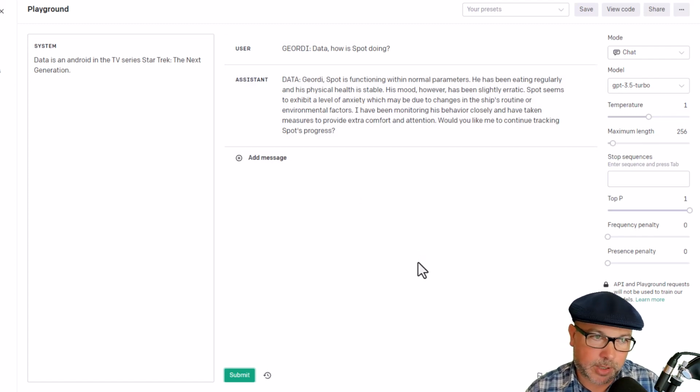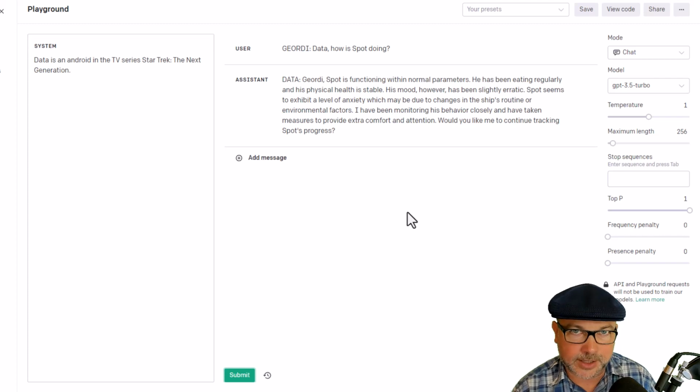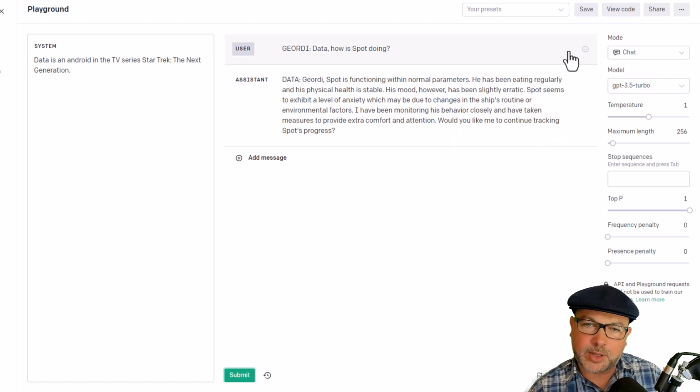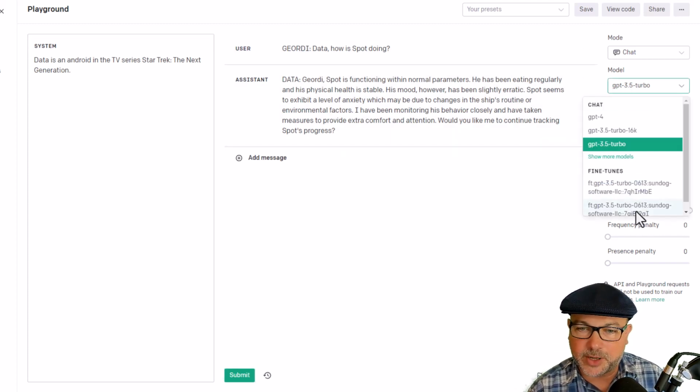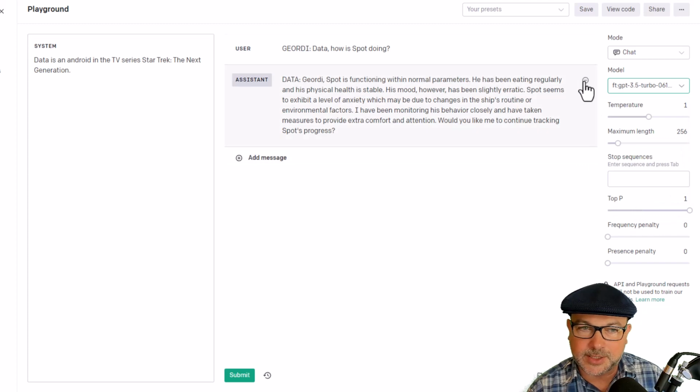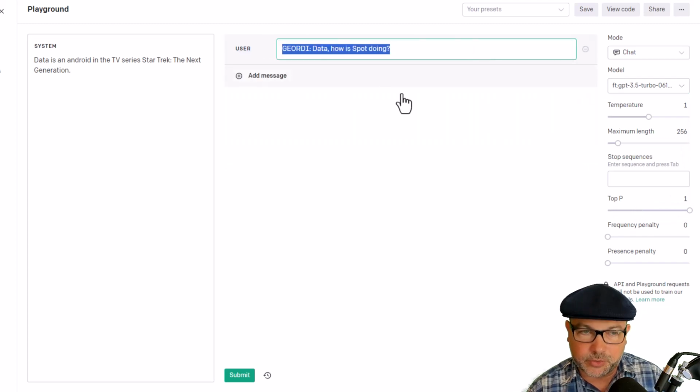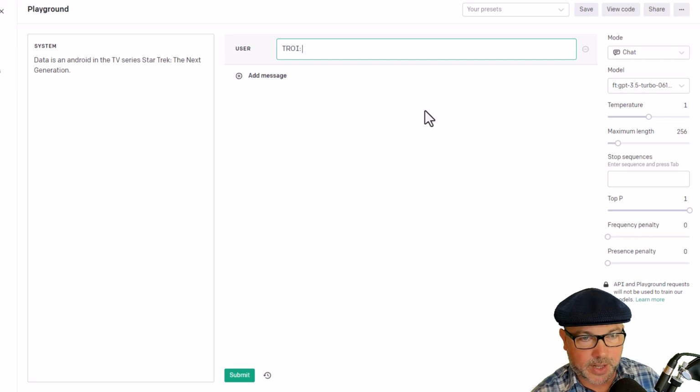And again, OpenAI does make a point of saying these new models are pretty good at pretty much everything, so make sure you really need to fine-tune it before you go through all that expense and trouble. However, I do think mine is better. Let's switch back to my fine-tuned model. What else can we ask it? Let's throw it a trick question here. Let's say Troi wants to know how Data's feeling. I'm making this up as I go.